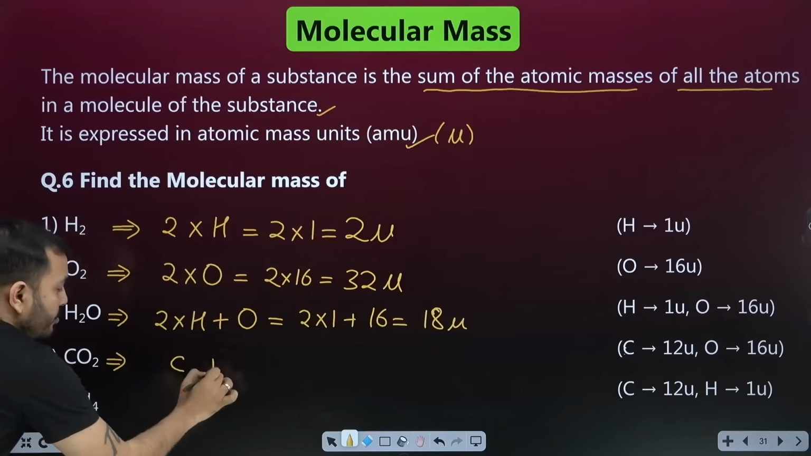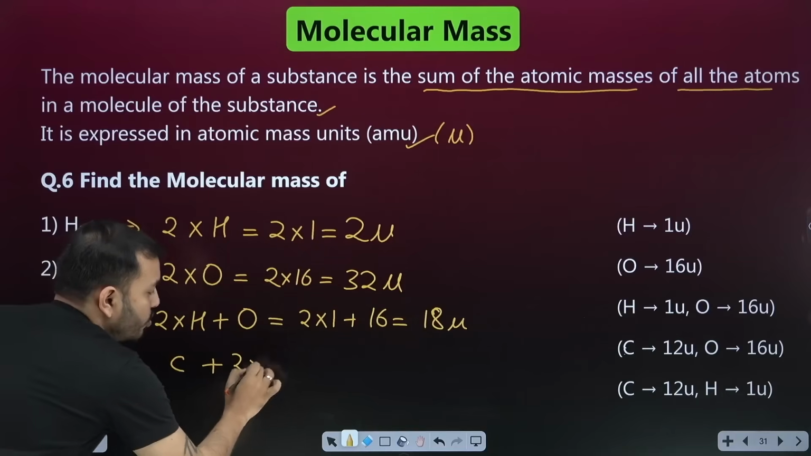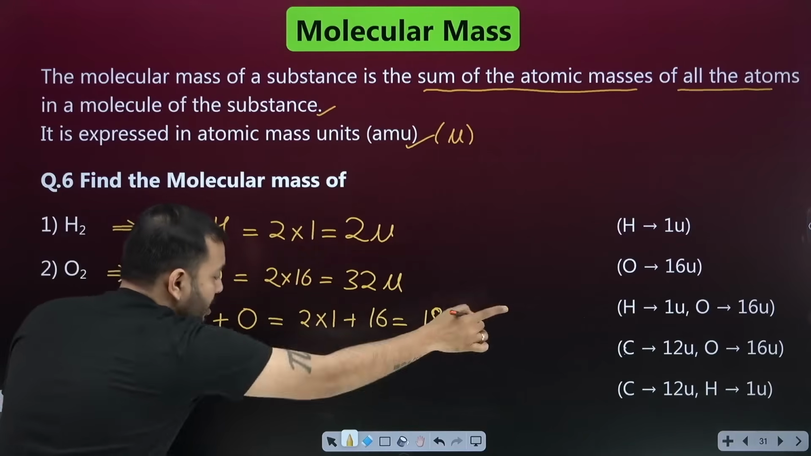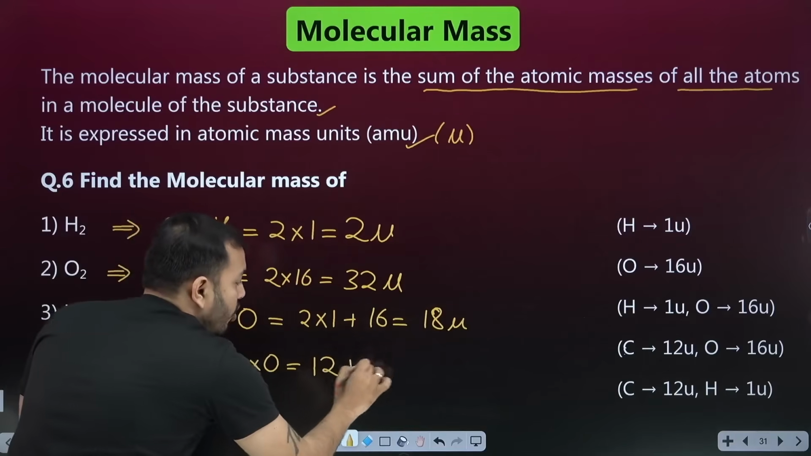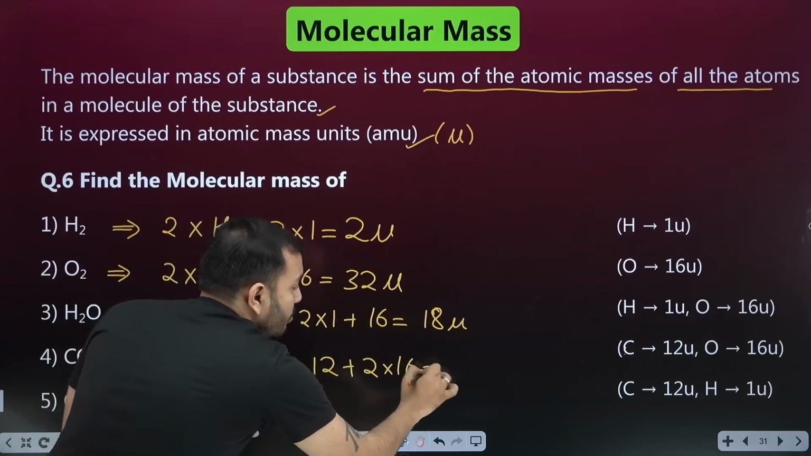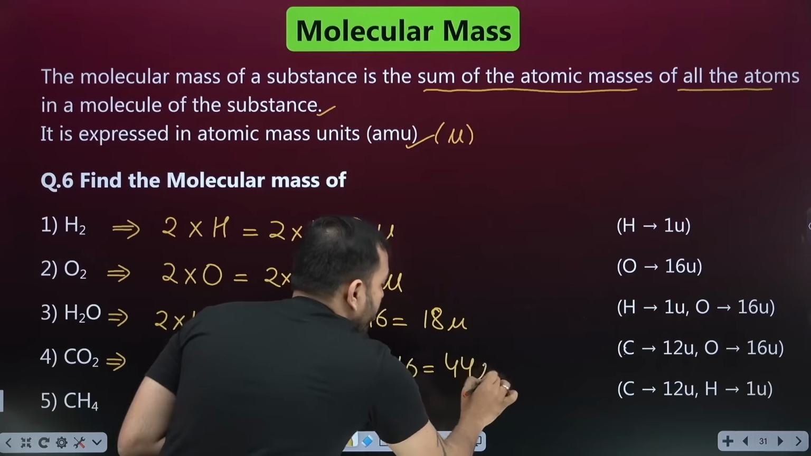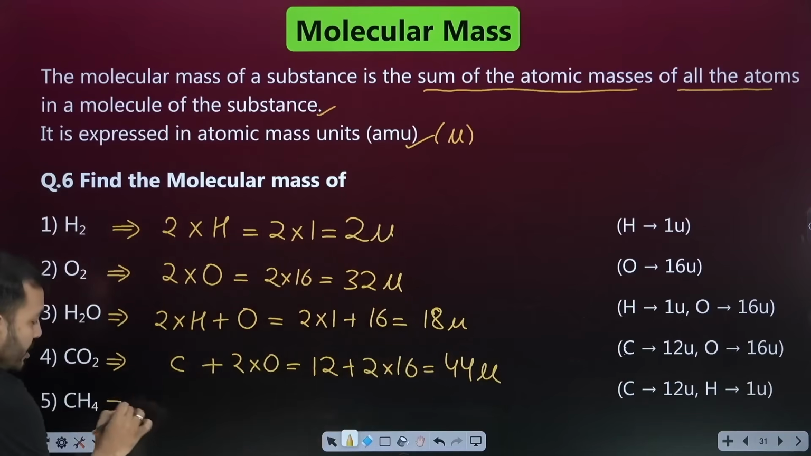Carbon dioxide, CO2. What is this? 1 carbon and 2 oxygen. So 2 into O became how much? The mass of carbon is given there. How much is it? 12. How much is oxygen given? 16. So 32 and 12, how much is it? 44 AMU.